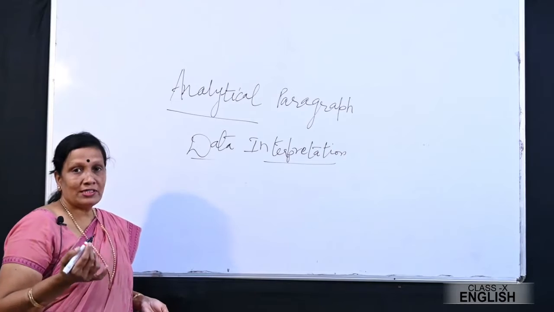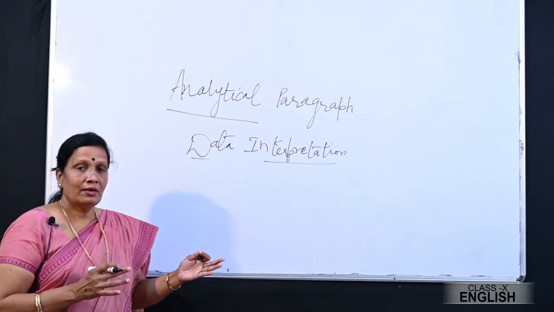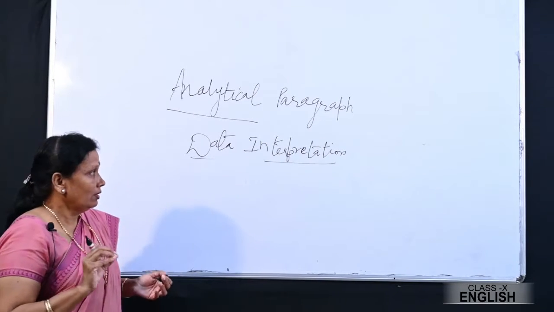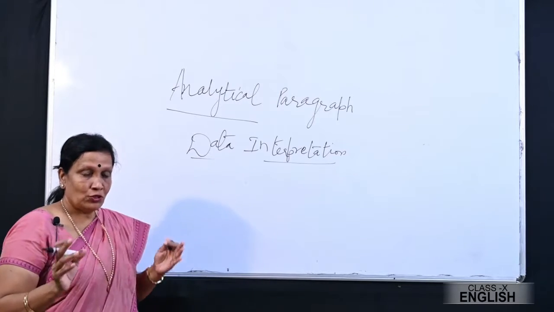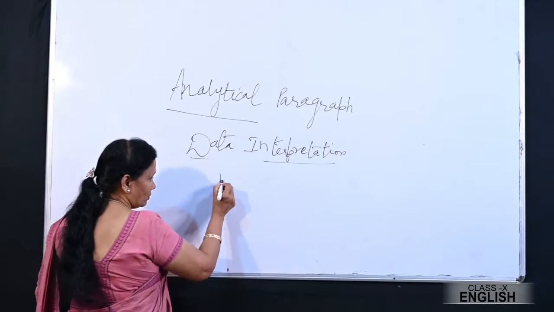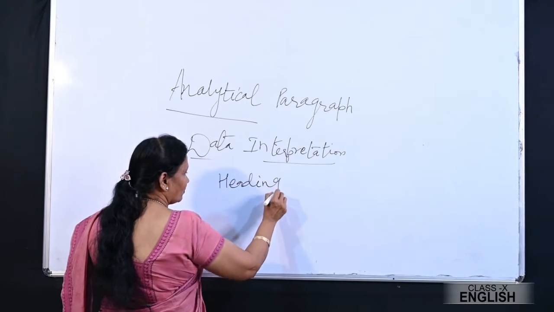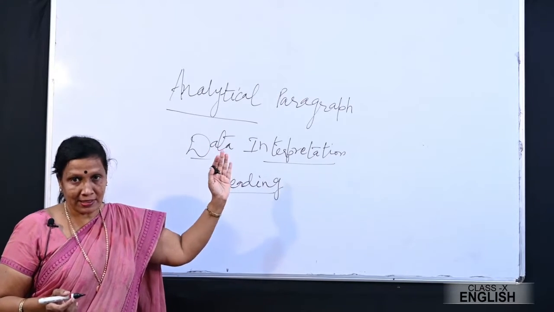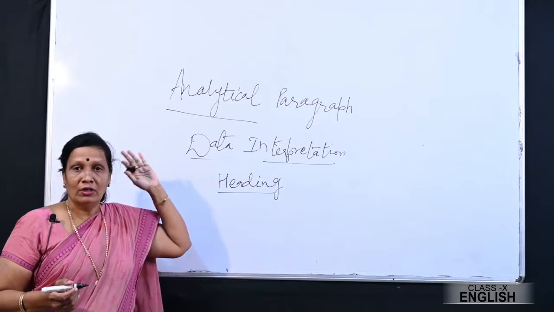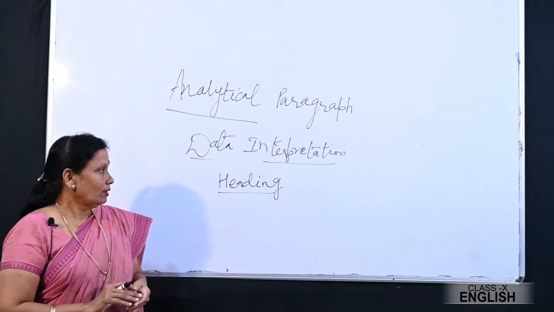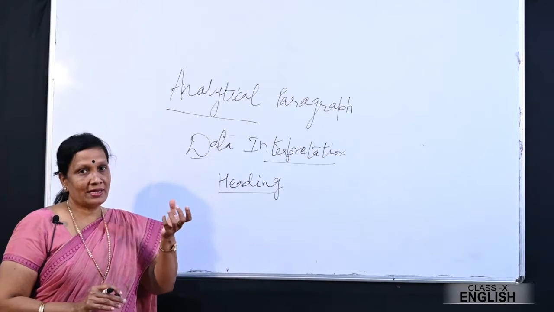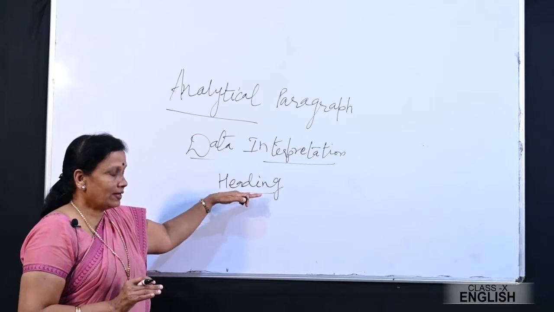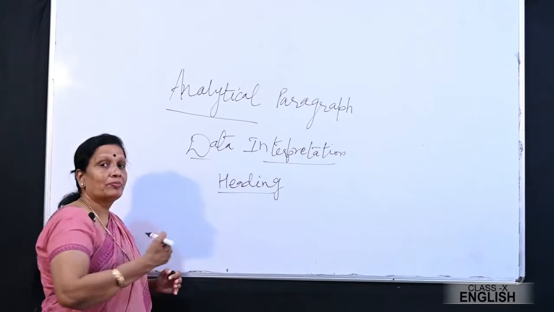So dear children, let us now try to understand the format and the various steps of writing an analytical paragraph. Now the format is nothing but, as you do for all the other paragraphs, you need to write the heading. Once you look at the information given to you in the form of facts, in the form of visual stimulus, the bar graph or the chart or the report, you will be able to find out what should be the heading of the paragraph, right? So the format is you write the heading and then you start writing.